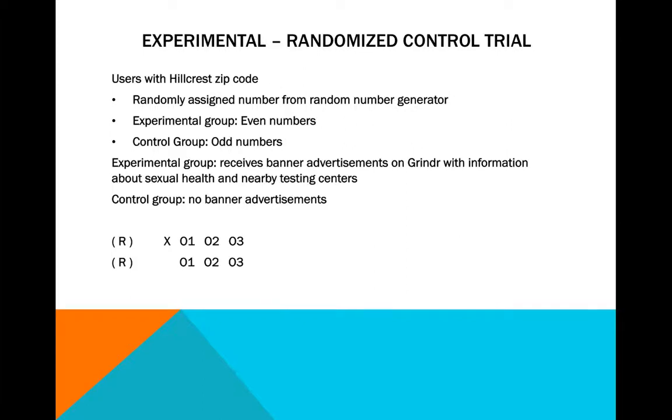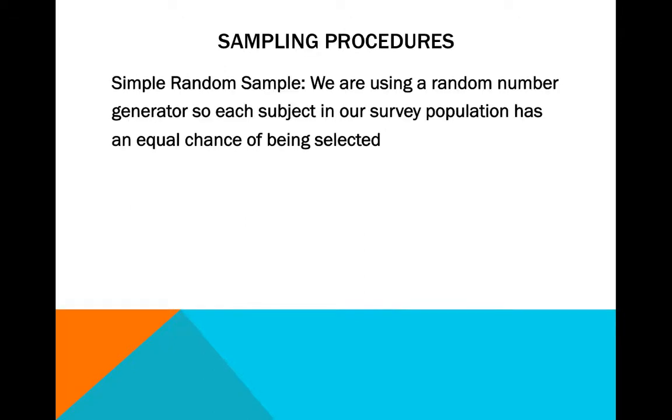The even number experimental group received the banner advertisements on Grindr with information about sexual health and nearby testing centers, whereas the control group received no banner advertisements. As you can see on the bottom of the slide, that is a figure representation of our experiment, and data will be collected once a year for 3 years.